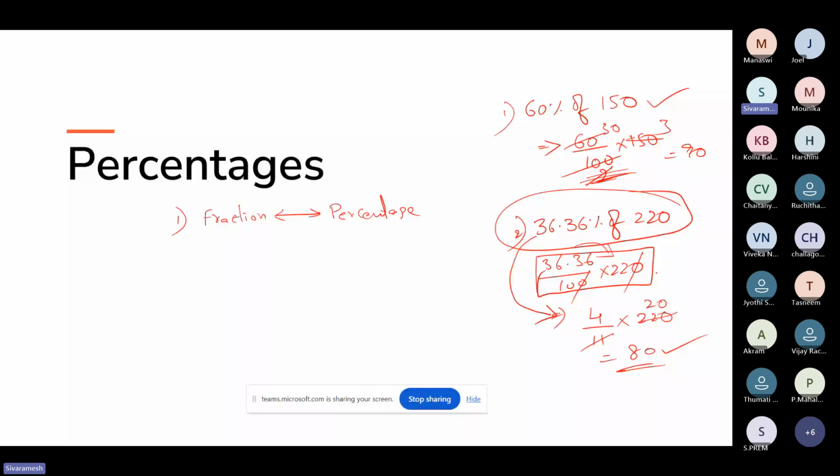These shortcuts will show how confident and how easy the percentage topic is. All these calculations and shortcuts we are going to learn in this first segment: percentage to fraction and fraction to percentage. After learning those shortcuts, the second thing is percentage increase and percentage decrease. I'm just giving you a brief idea of what we are going to discuss: percentage increase, percentage decrease, and some basic questions on percentage. We are going to discuss all these in these two days, today and tomorrow.